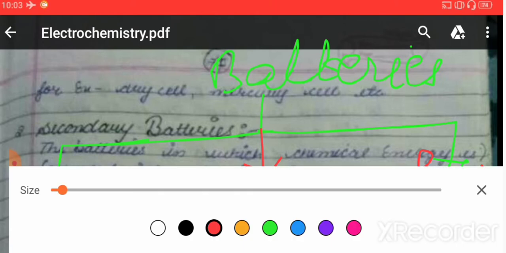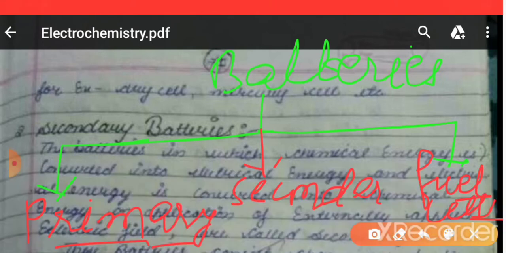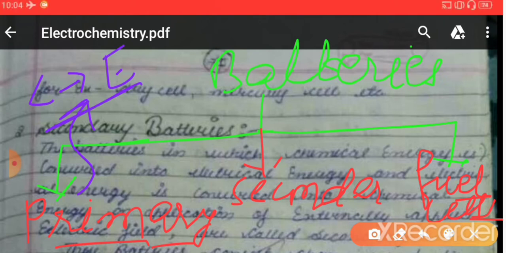Primary batteries are those batteries in which chemical energy is converted into electrical energy. So the batteries which are responsible for converting chemical energy into electrical energy are called primary batteries. These are the simplest type of batteries that we have, right?